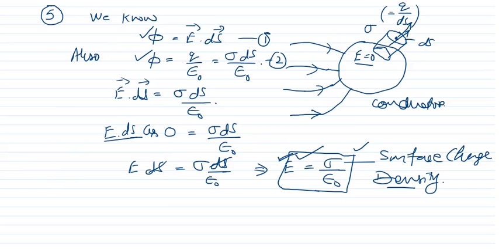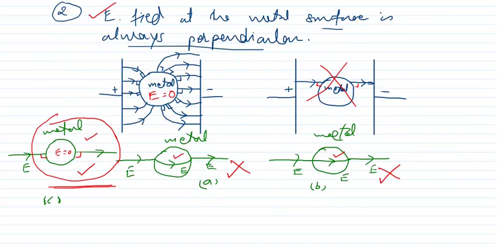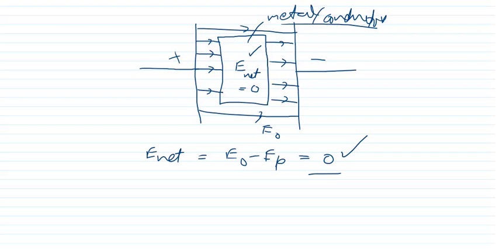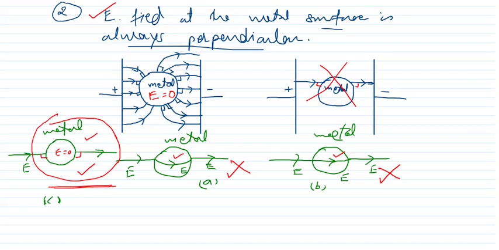Now I will repeat again. The first property was that the electric field inside a metal is 0. Then the second property is that the electric field at the metal surface is always perpendicular.